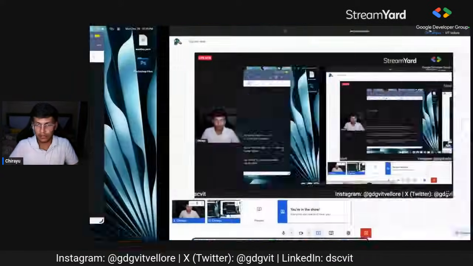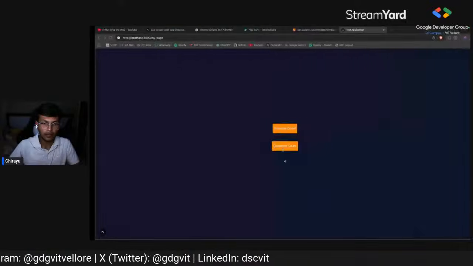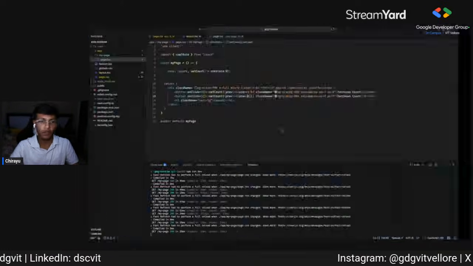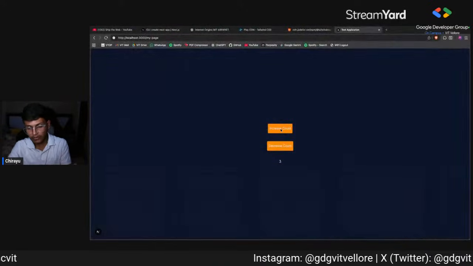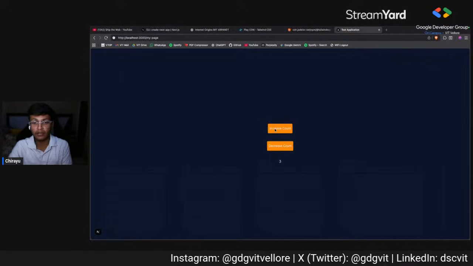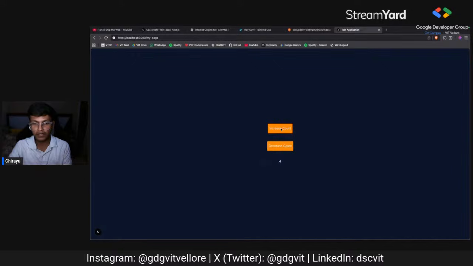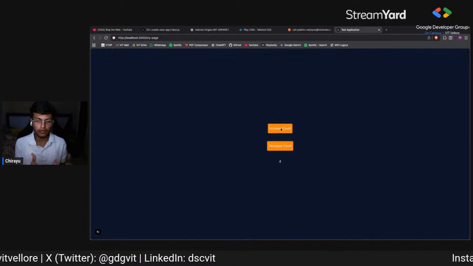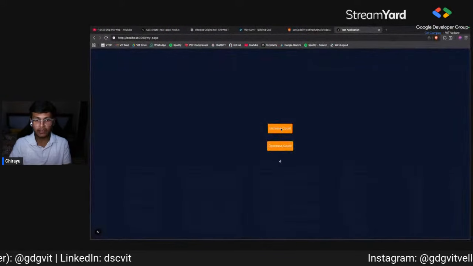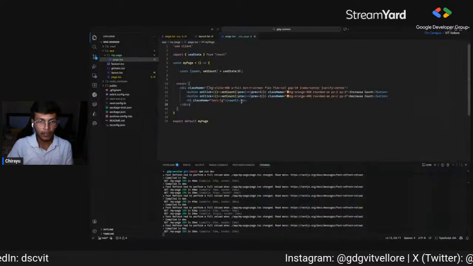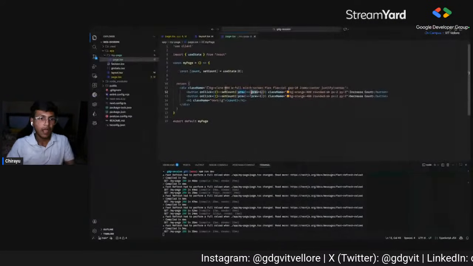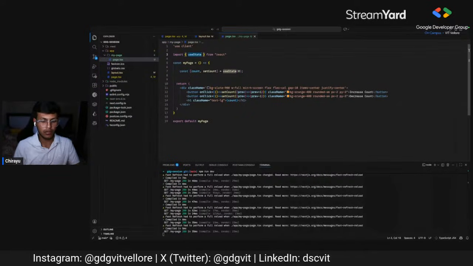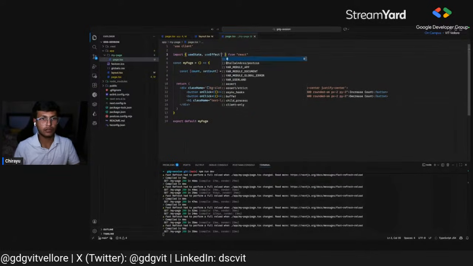One second, if everything's right. Okay, so we can click on the increase count, which will increase the count, and then decrease count. So what it is actually doing is, whenever I click this, it calls the setter function, and the setter function increases the value of the count, and then it triggers a re-render.